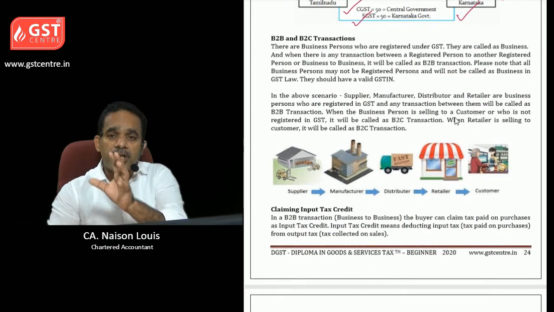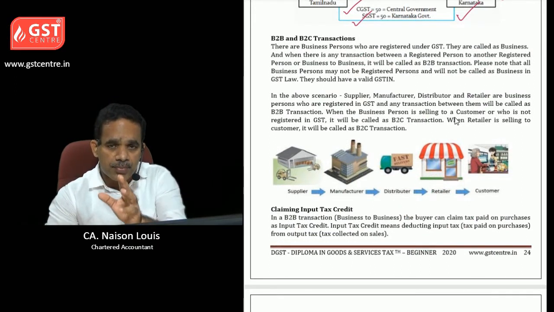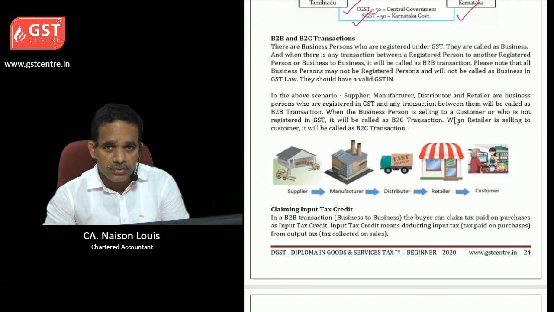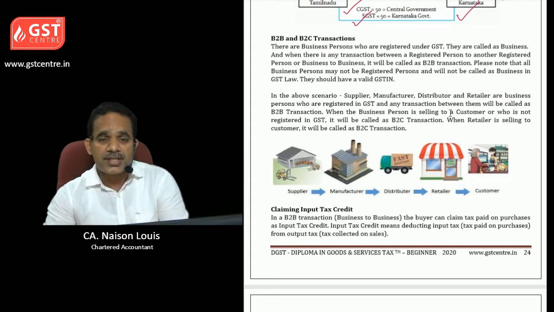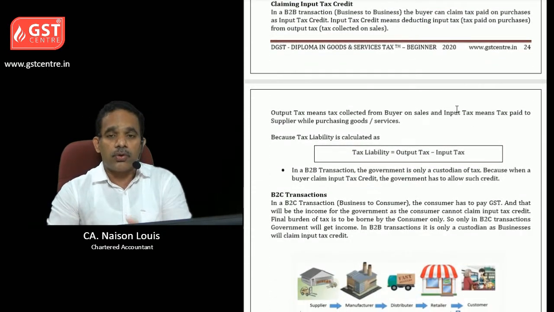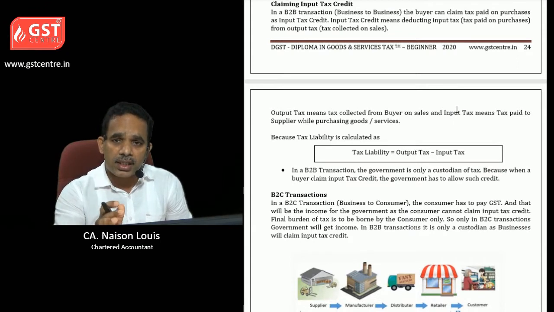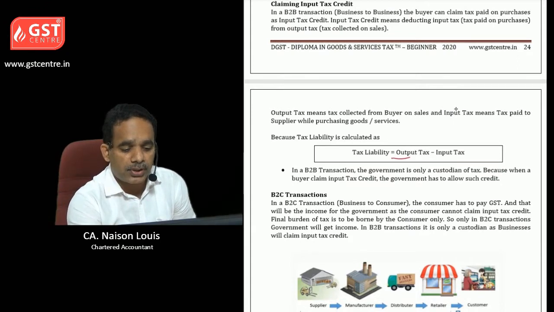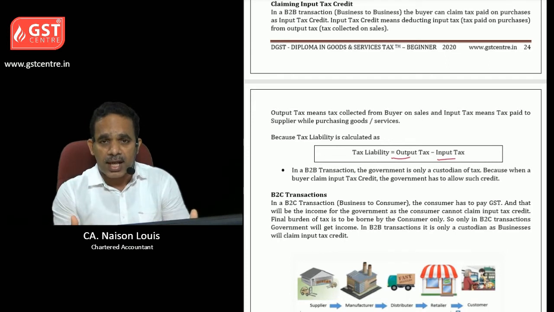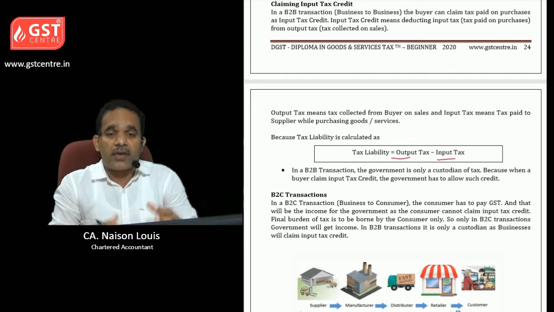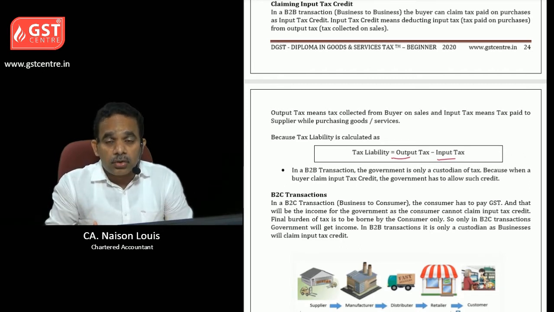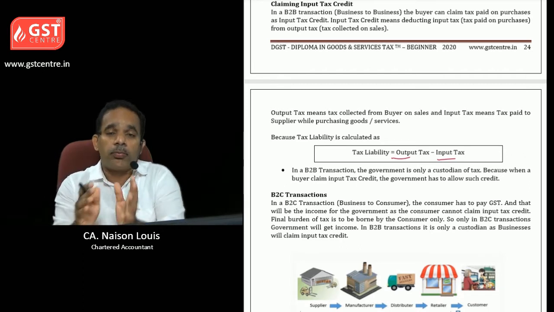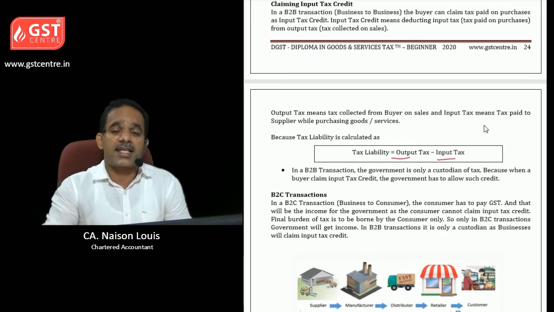Then coming to B2B and B2C transactions, B2B means business to business. What is business? The person who has taken a registration as per the GST law, and who is a customer who has no registration as per the GST law. So the formula for finding out the tax liability is output tax minus input tax. What is output tax? The tax collected from the customer. And what is input tax? Tax paid to the supplier when we purchased any goods or services. So output tax minus input tax is the tax liability.